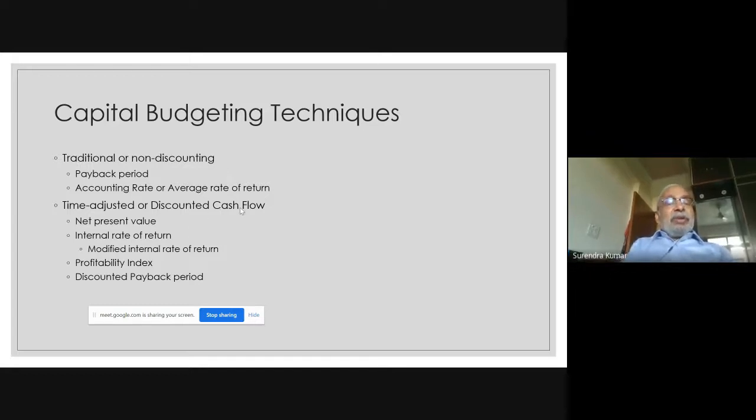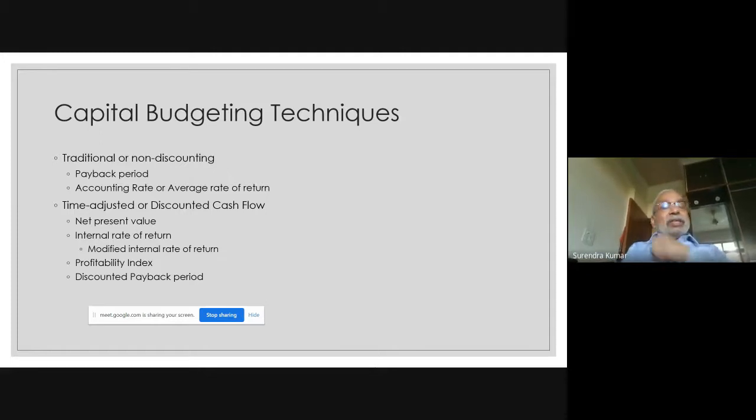So with this brief introduction, if you don't have any question to ask, let me now talk of the second method, which is part of the traditional techniques of evaluating investment projects. This is what we describe as accounting rate of return or average rate of return. And from the name itself, it is very clear.